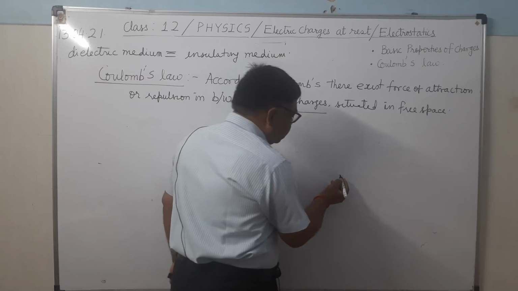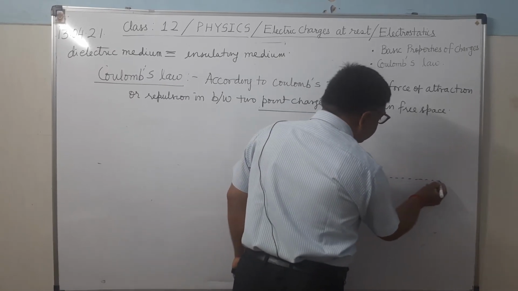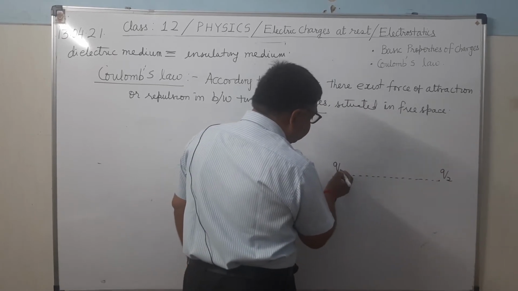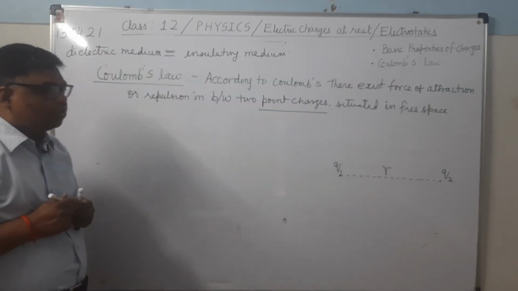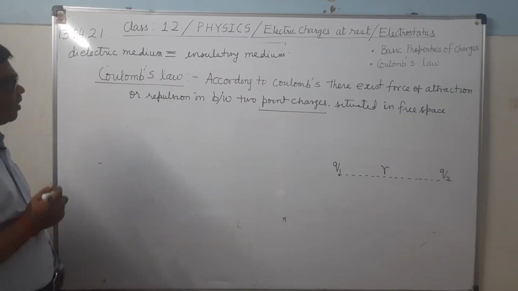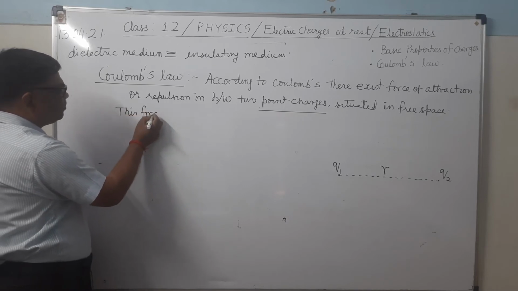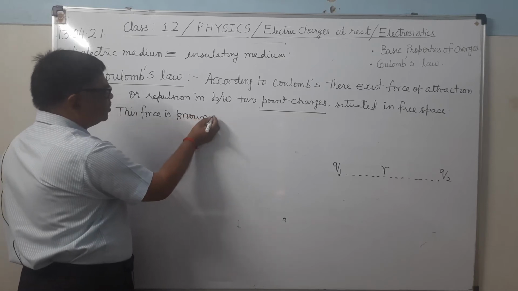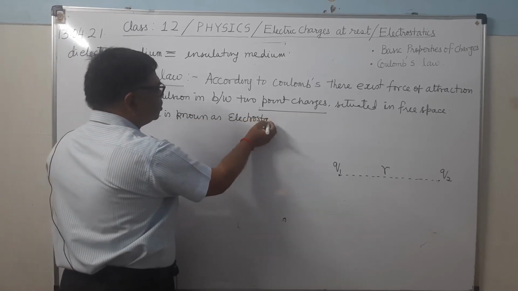Now see here, these are the two point charges Q1 and Q2. They are situated in vacuum at a distance r from each other. This force is known as electrostatic force.